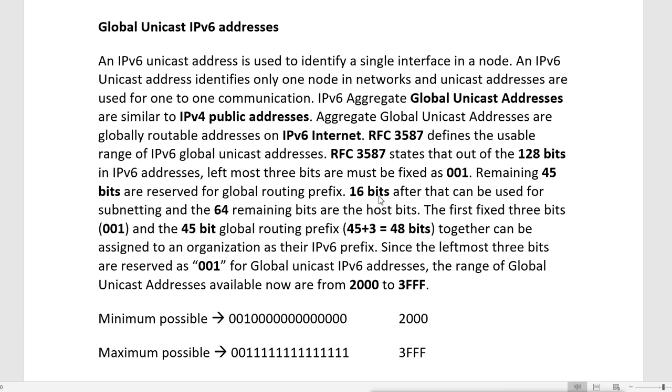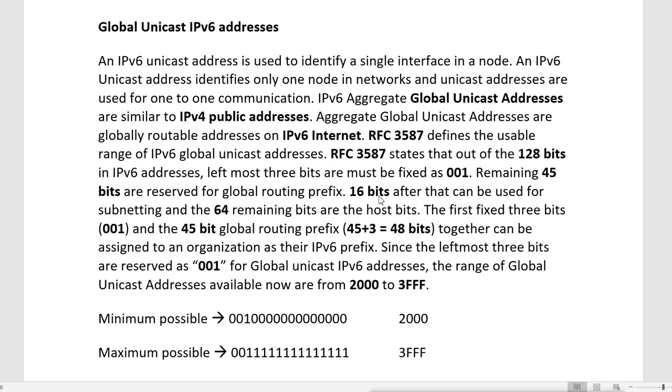An IPv6 unicast address is used to identify a single interface in a node, and IPv6 unicast addresses identify only one node in the network, and unicast addresses are used for one-to-one communication. And that is why it is called unicast, because it is to do the communication between one-to-one. Then IPv6 aggregate global unicast addresses are similar to IPv4 public addresses.